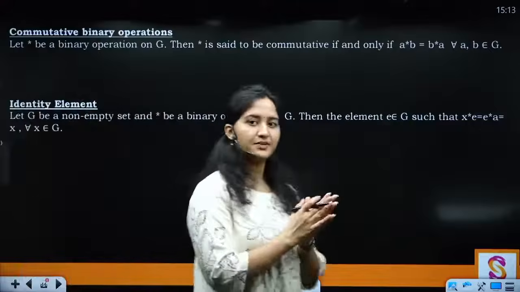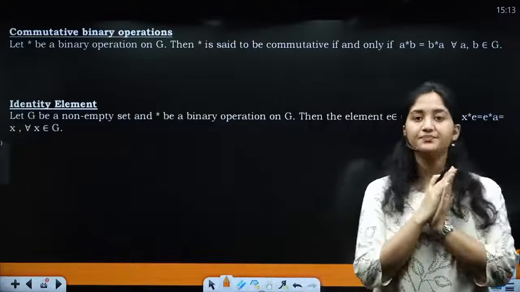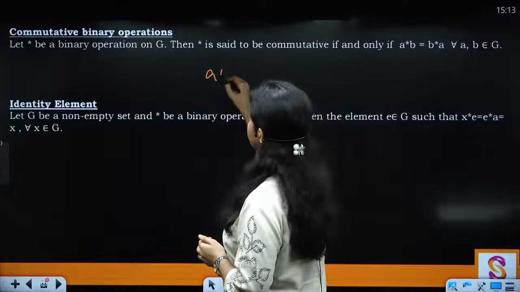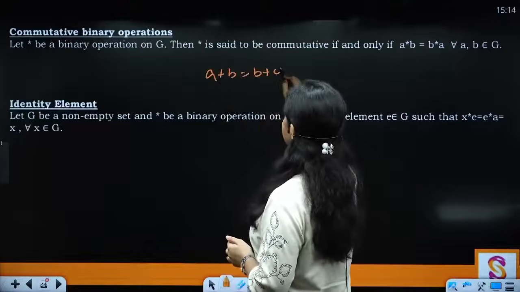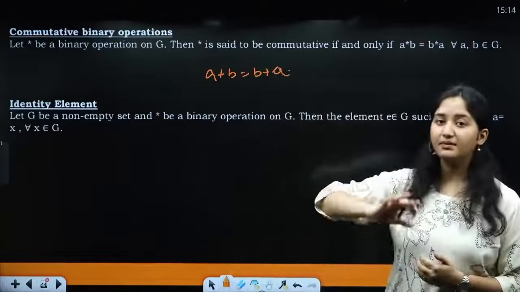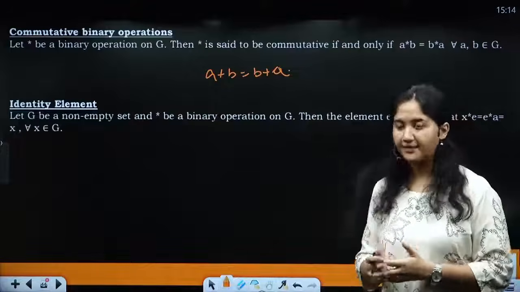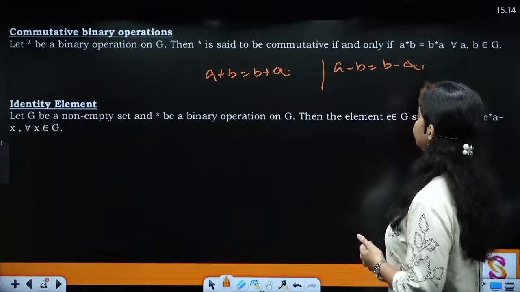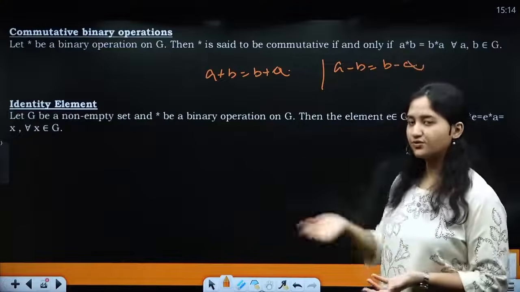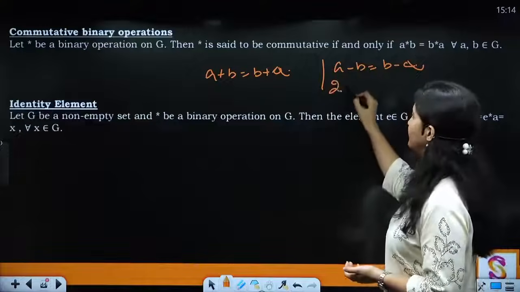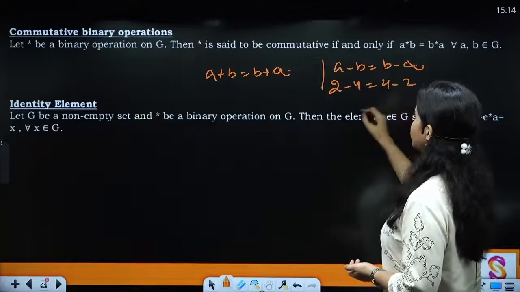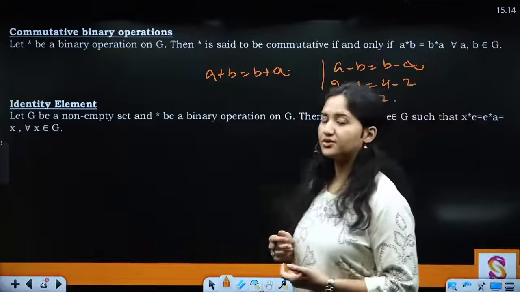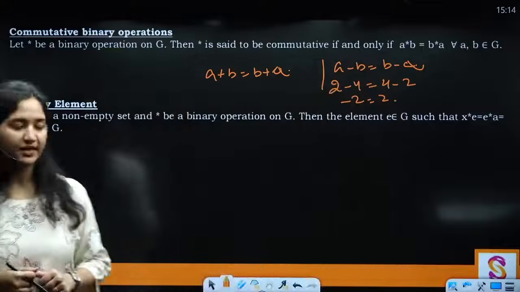Clear? Then you have commutative binary operation. If A operation B is equal to B operation A, then we say that the binary operation is commutative. That means if A plus B is equal to B plus A, then we can say that the binary operation is commutative, right? But A minus B is not equal to B minus A. It is not always true. We just saw an example: 2 minus 4 is not equal to 4 minus 2. Why? Because this is minus 2 and this is 2. So the subtraction operation is not a commutative binary operation.